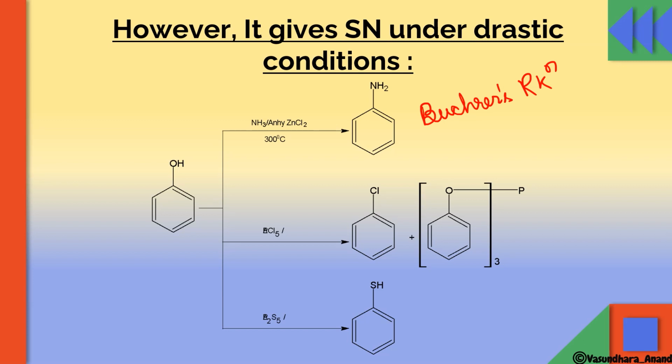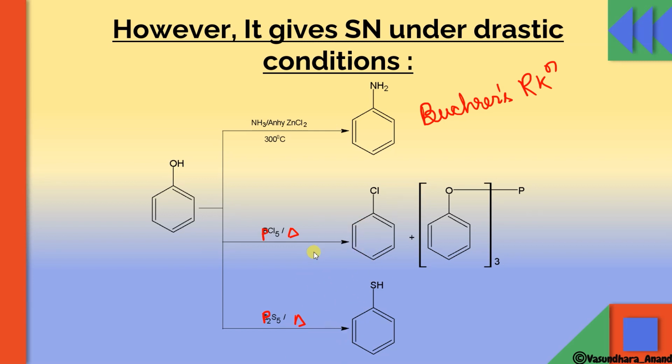Next, if we heat it with PCl5, in presence of this PCl5, if we heat it, it will give you chlorobenzene, along with a complex, triphenyl phosphate. Okay. Similarly, if it reacts with P2S5, if we heat it, instead of oxygen, let me change it. Some correction is there here. P2S5. In presence of that, if we heat it, it will give you thiophenol, not phenol.